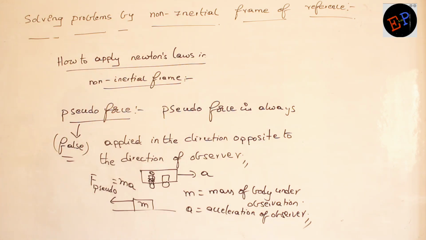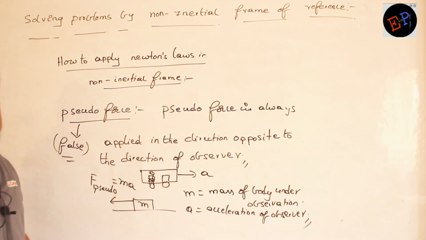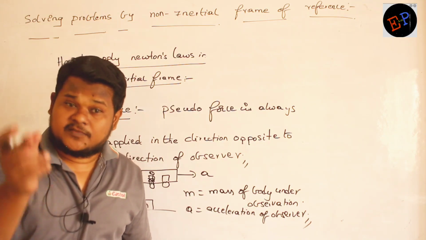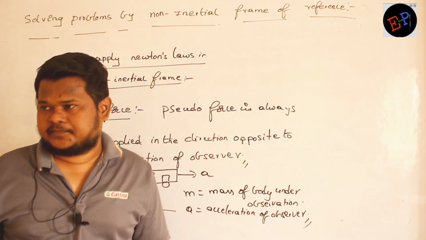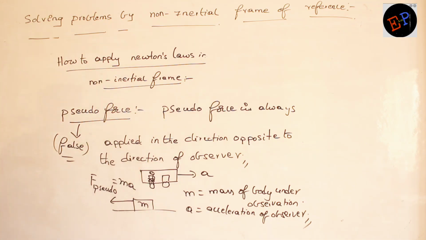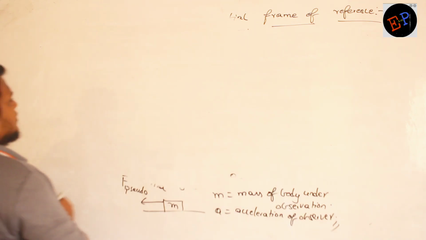So by using this logic, definitely we can apply Newton's laws. Very simple. Are you able to understand what we are doing? We are just applying a pseudo force, M into A, in the opposite direction to the direction of the observer's acceleration. M means mass of the body under observation. A means acceleration of the observer. That's it. Fine? Now based on this, let us do some problems.